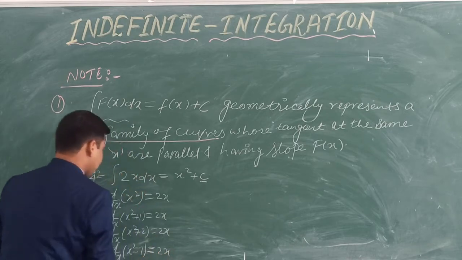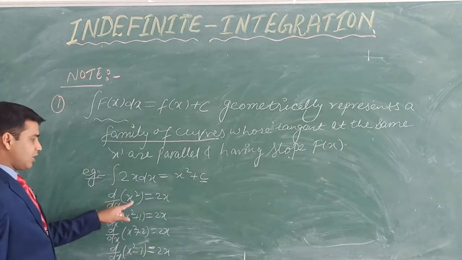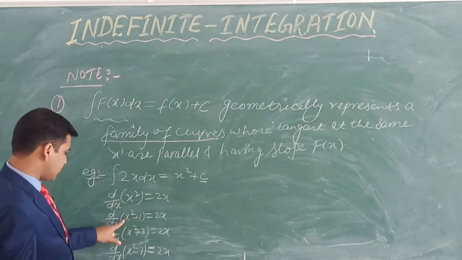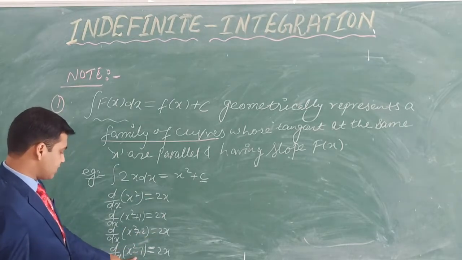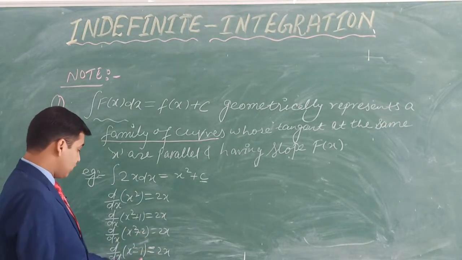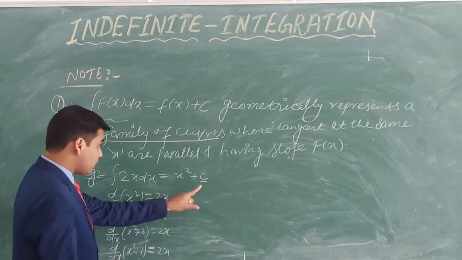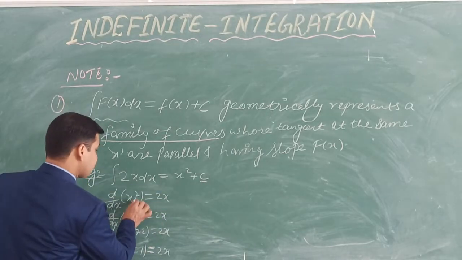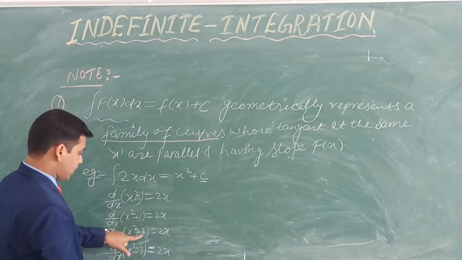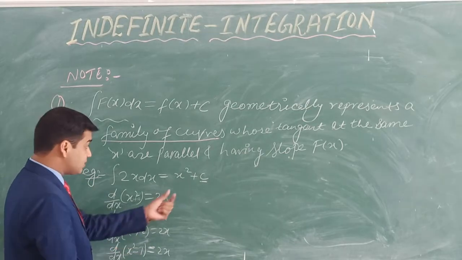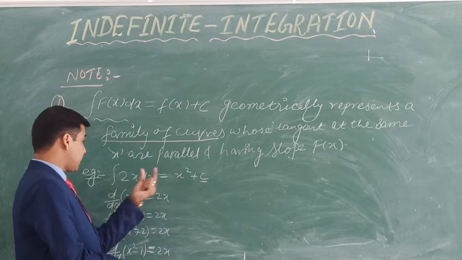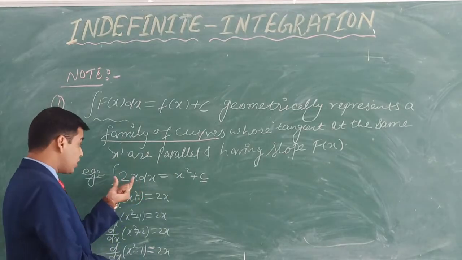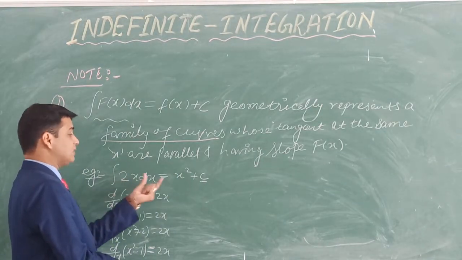So see this here: differentiation of x square is 2x, of x square plus 1 is 2x, of x square plus 2 is 2x, and of x square minus 1 is 2x. So c is taking here 0, here 1, here 2, here minus 1. This c is taking different values, and after differentiating this function we are getting this. So you can't say the graph of this function is directly x square.